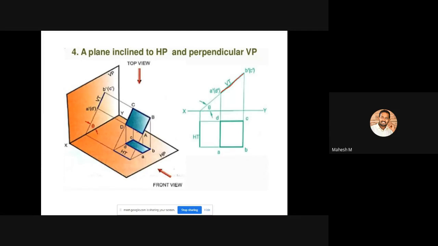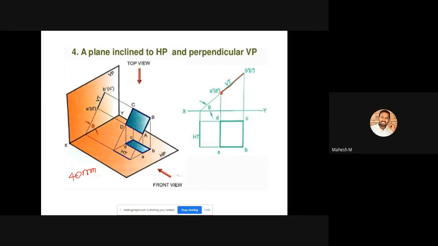For example, I will tell you the dimension. This one is actually our square, so a square of 40 mm dimension. If it is a square of 40 mm dimension, initially you can pick this point, that means this A dash and bracket D dash point.